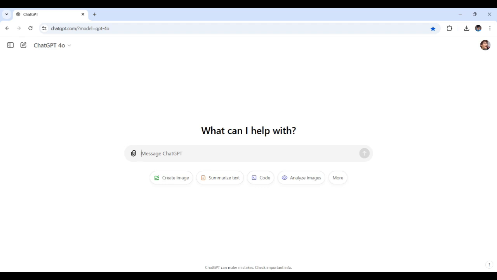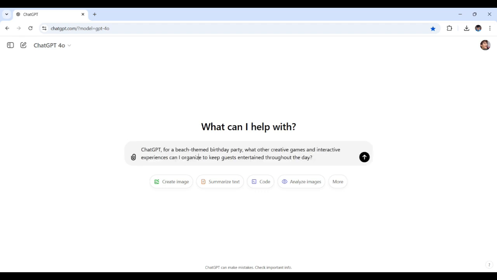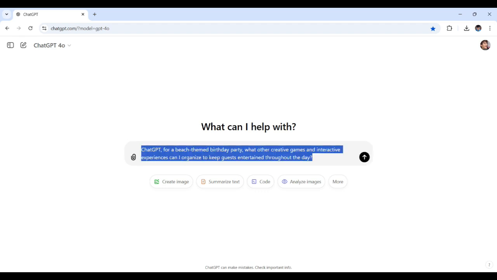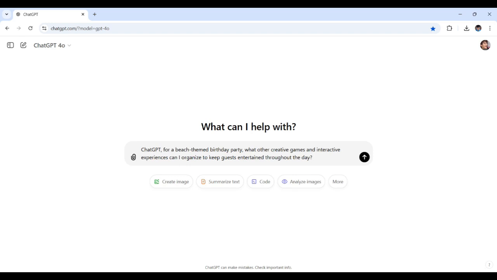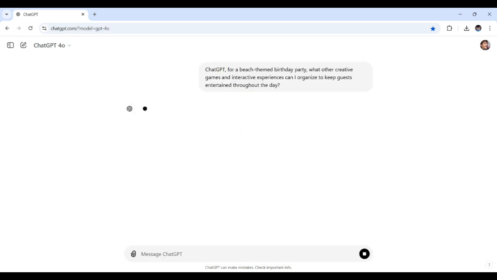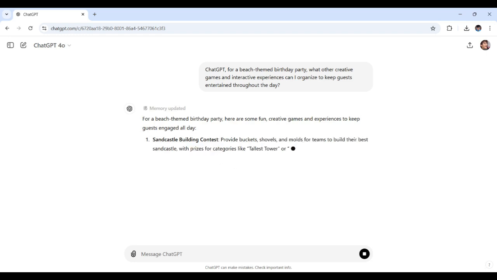So here's the prompt put together right here. Just as I stated, and then I added: what creative games and interactive experiences can I organize to keep guests entertained throughout the day? Alrighty, so let's see what ChatGPT suggests once I send this prompt over. I'm excited to get some fresh ideas to elevate the beach vibes. Okay, so let's see how it processes.